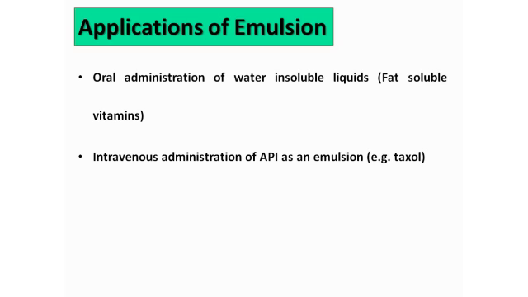Next is the intravenous administration of the API as an emulsion. An example is Taxol. What is Taxol? I am telling you. Taxol is a trade name given to paclitaxel. Paclitaxel is an anti-cancer drug, right? It is obtained from Taxus brevifolia, a plant. It's a very effective drug. Now this Taxol is used for treatment of breast cancer and ovarian cancer.